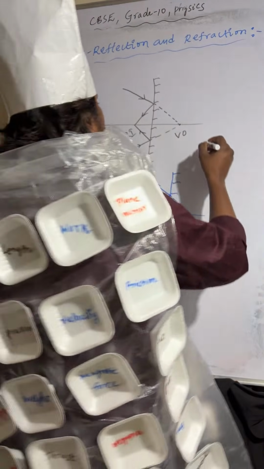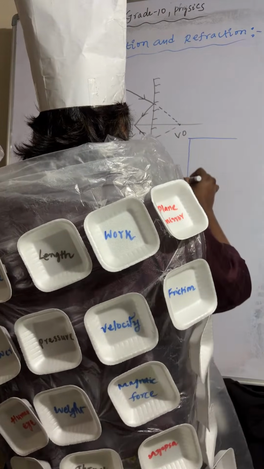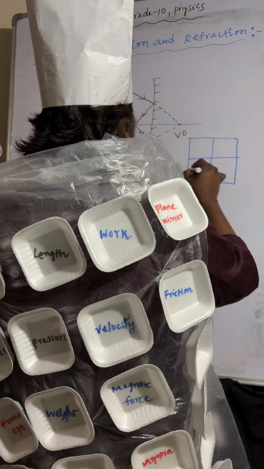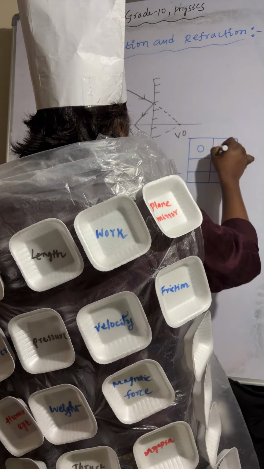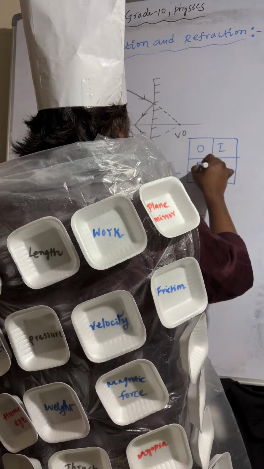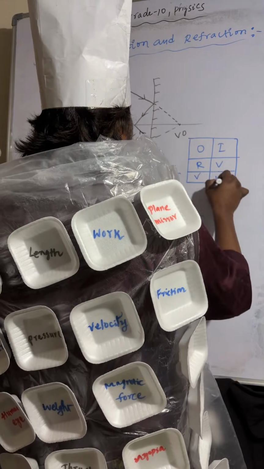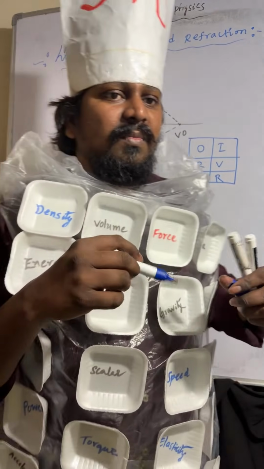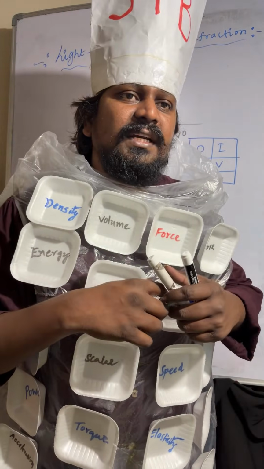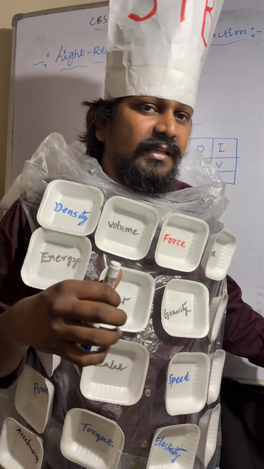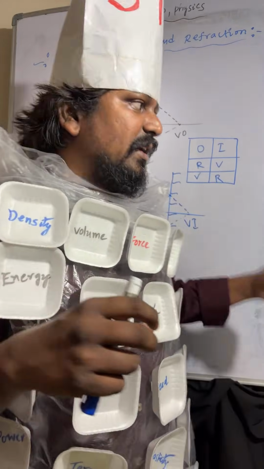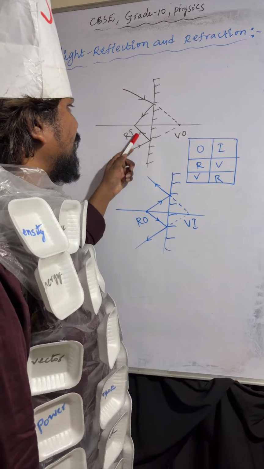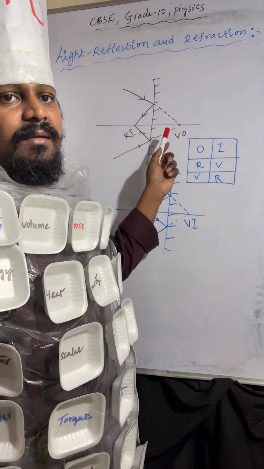Understood or not? Object is real, image is virtual. Object is virtual, image is real. Coming to the real image: the point of intersection of reflected light rays, where reflected light rays directly meet, is called real image.